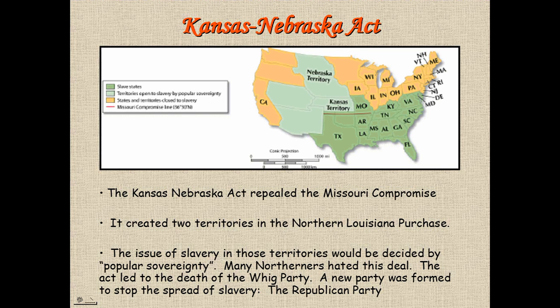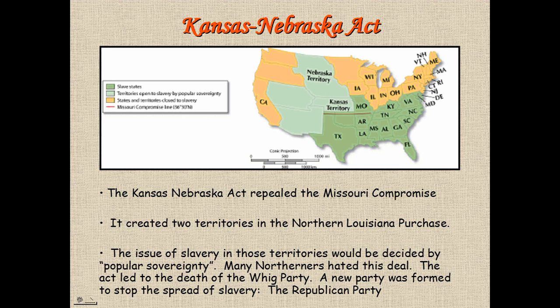So let's go over that again. In the Louisiana Purchase, the Missouri Compromise is no longer operable. So this line, the 36°30′ line, doesn't exist anymore, other than that it's on the map. We're going to create two territories, Kansas and Nebraska, and we're going to say that the citizens who go to Kansas and Nebraska can decide the slavery issue. Obviously, what's implied here is that one of these territories will become free and one would become slave.